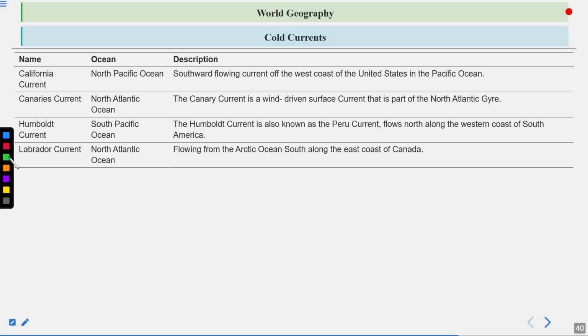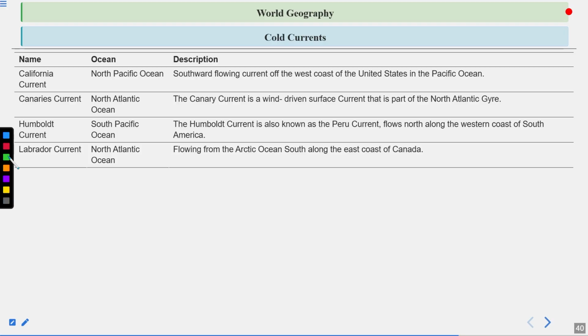Name, ocean, and descriptions are given, so let's read one by one. The California current is found in the North Pacific Ocean. It is a southwards flowing current off the west coast of the United States. Then the Canary current, found in the North Atlantic Ocean. The Canary current is a wind-driven surface current that is a part of the North Atlantic gyre.